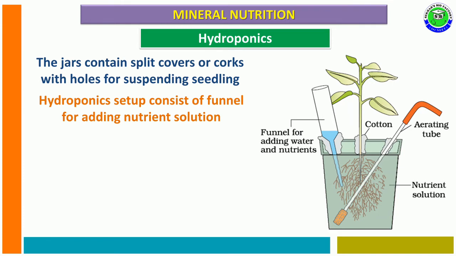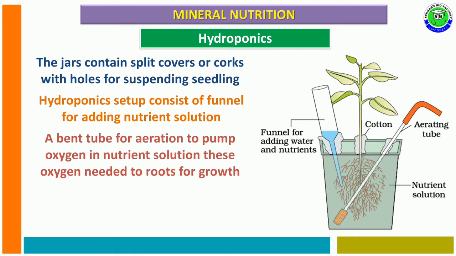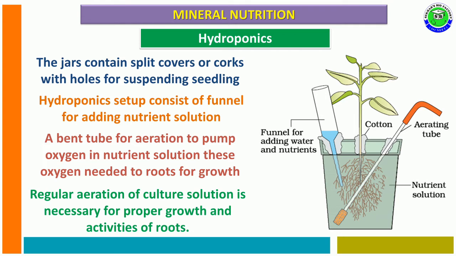The hydroponic setup consists of a funnel, and this funnel is useful for adding nutrient solution into the container. Along with this, the setup consists of a bent tube for aeration to pump oxygen into the nutrient solution. This oxygen is generally needed for growth of roots. So in hydroponics, regular aeration of the culture solution is necessary for proper growth and activities of roots.